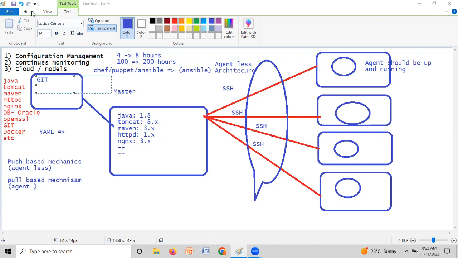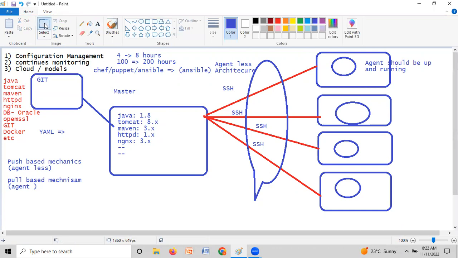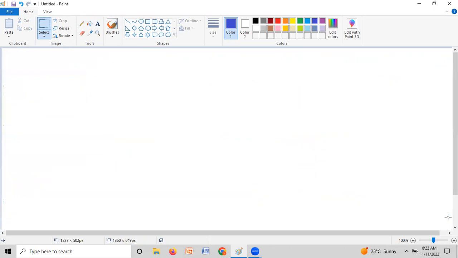So the next one is continuous monitoring. Organization by organization, they are using some kind of internal technologies or internal tools. But in our case, we are using the cloud to monitor all kinds of infrastructure. Continuous monitoring is nothing but proactively monitoring.